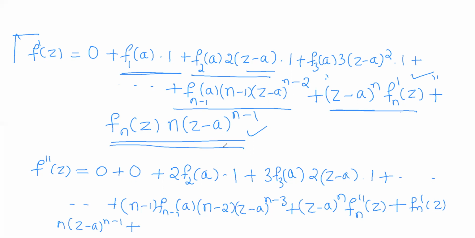Now product rule for this one. So n into fn of z as it is, differentiation is n minus 1 into z power n minus 2, plus z minus a whole to the power n minus 1 as it is, n constant. So differentiation of fn of z is fn dash of z. So this is the second order derivative.